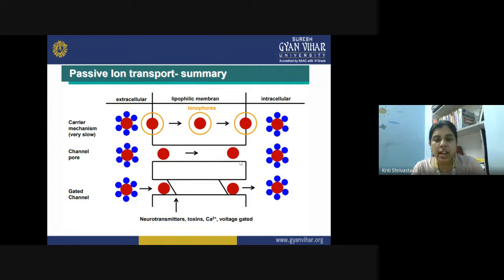Then this is a channel pore. From the channel pore also, selectively the red colored ion is transferred inside the cytoplasm. And this is the gated channel. Gated channels can open and close at some times, and they also allow the entry of the ion along with the concentration gradient inside the cell cytoplasm.